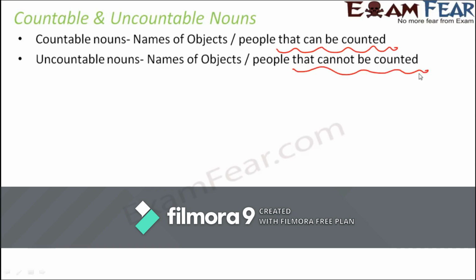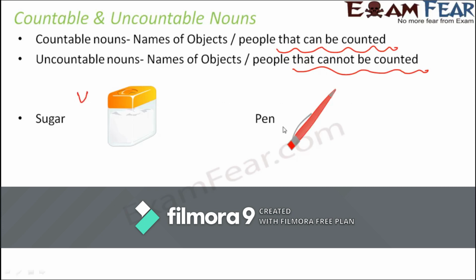Now let us look at these examples to have a better understanding. For example, if we take these two examples, sugar and pen. Now sugar, if I give you a bottle filled with sugar and I ask you to count the number of sugar that you have, will you be able to count? How will you count sugar? That I have 3 sugar, I have 5 sugar, I have 10 sugar. Can you count that? No, you can't count it like that, because first of all, if it is powdered sugar, you hardly can even identify the particles of the sugar. Even if you can see the particles of the sugar, it is practically not possible to count the particles of the sugar. So sugar is an example of uncountable noun.